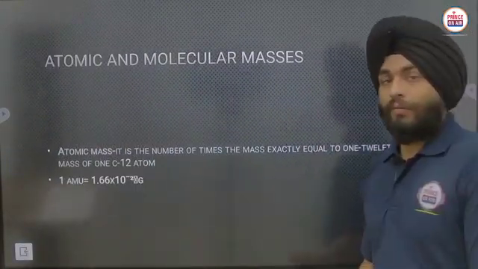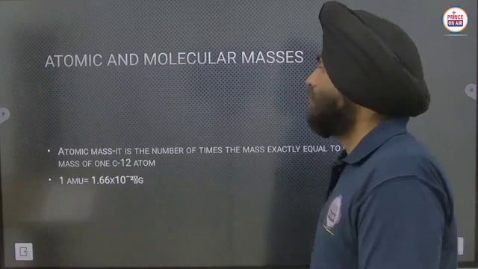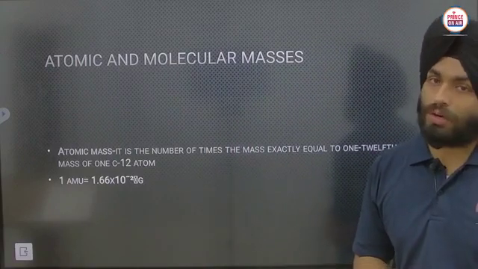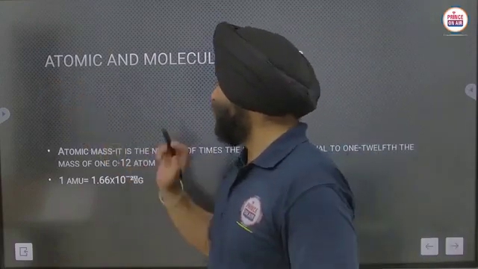Now, what is atomic and molecular mass? Here we have to discuss the atomic and molecular mass. Atomic mass, what is atomic mass here?